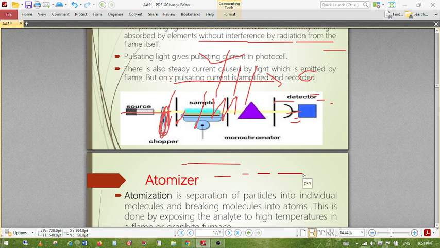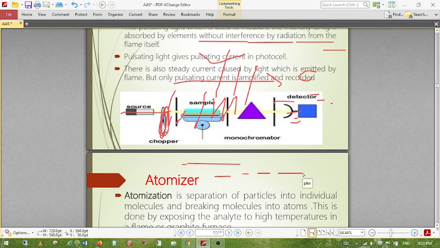Graphite furnace techniques are not required. We are not going into details. This is also not required. Next is the limitation of this technique: it is very slow and has poor precision. This is not required, so we have to use the flame atomizer, flame AAS. Flame AAS is mostly used in all the cases.